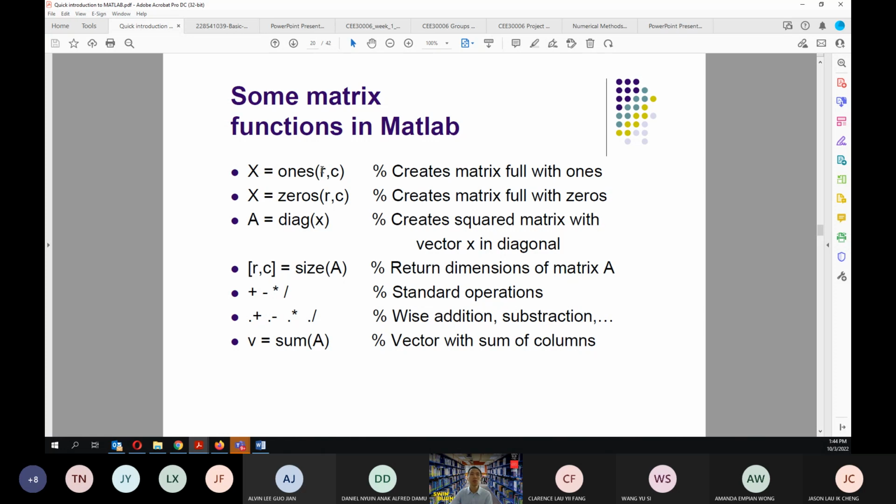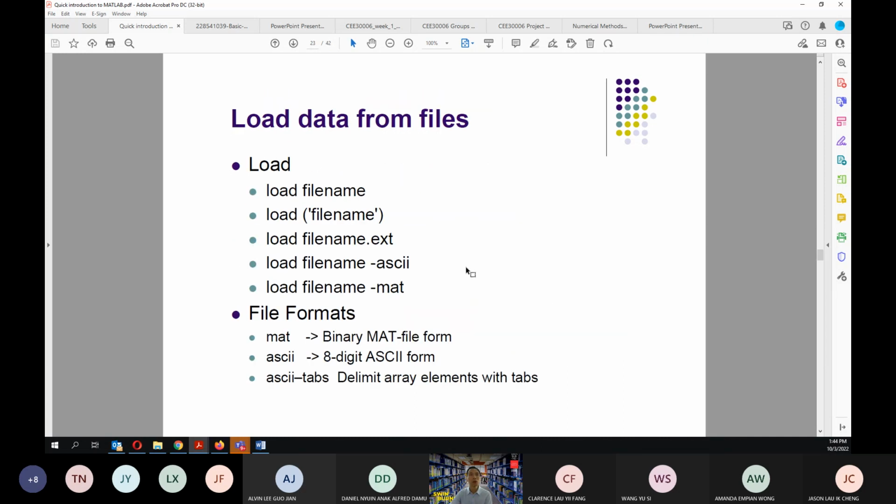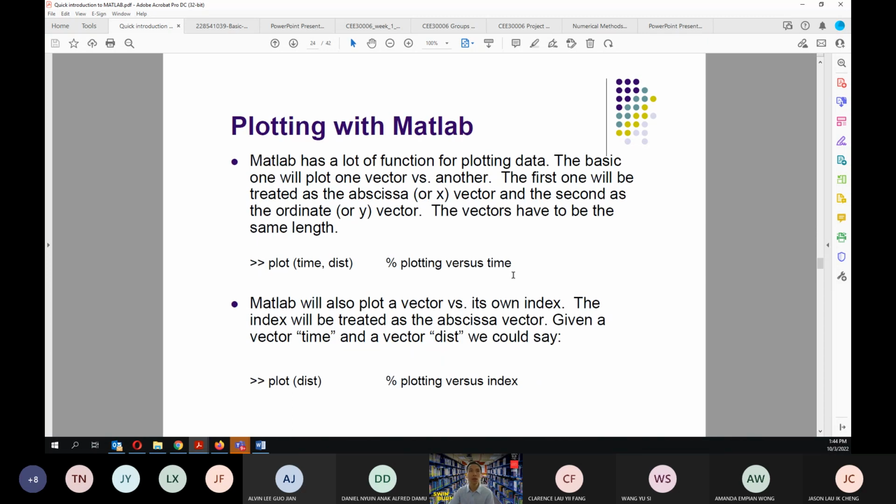For example, if you want 2 rows and 2 columns, you put in 2 and 2. I would encourage you to try some of these in your MATLAB later on. I will not go into the details here, but go quickly.